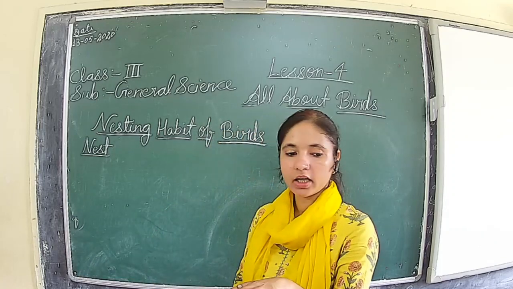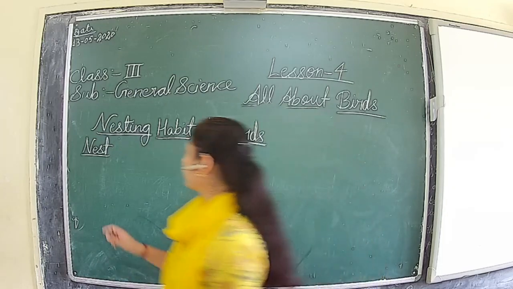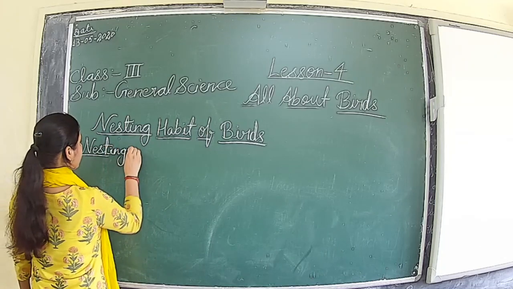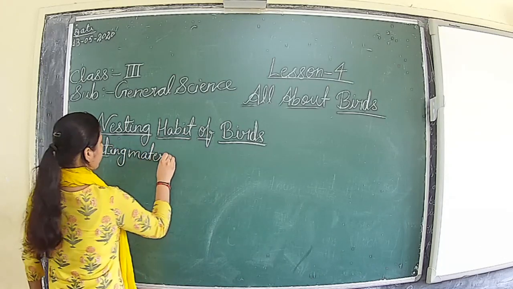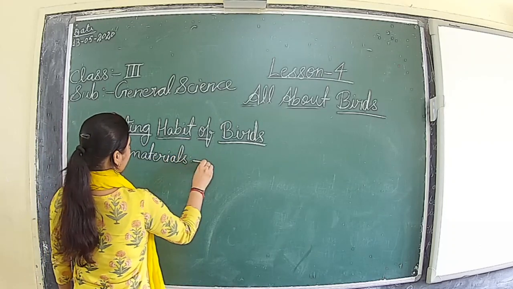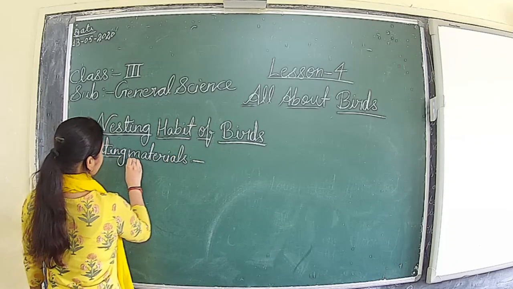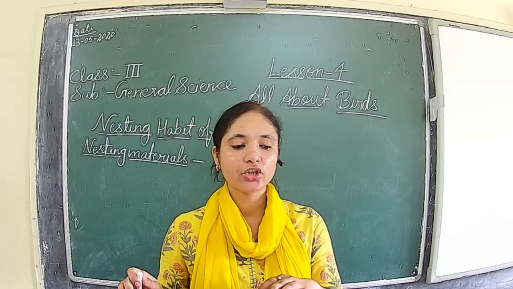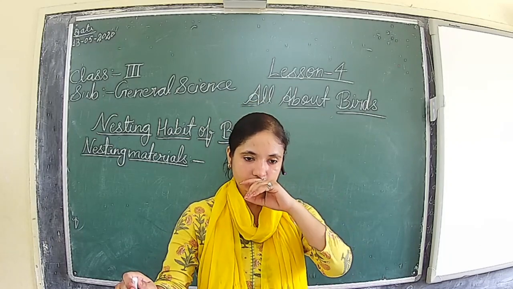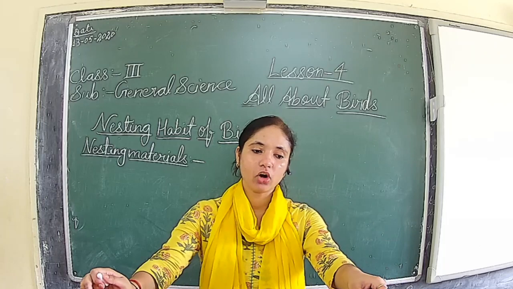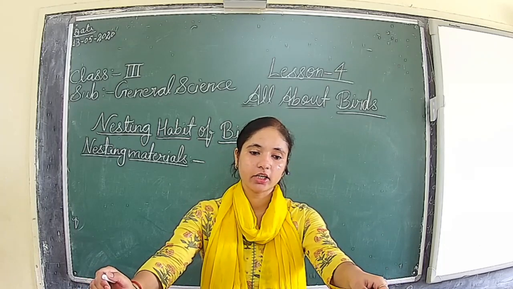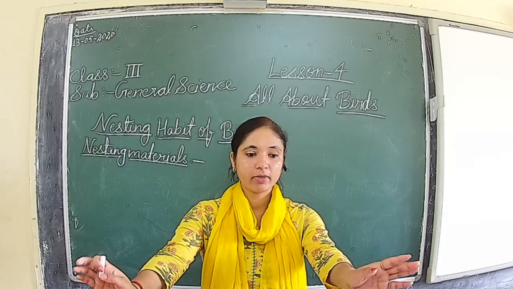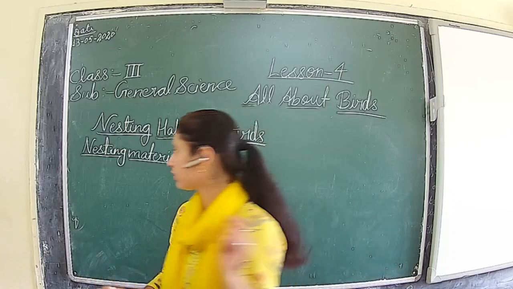So next we will see the nesting material. What type of things they require in order to make the nest. In order to make a nest, birds use grass, twigs, straw, dry leaves, mud, feathers, cotton, wool, and several other things to make their nest safe, comfortable, and legal. So birds use grass.